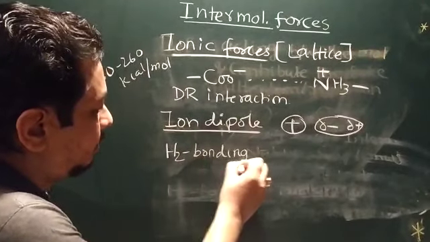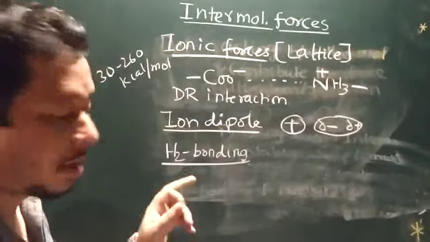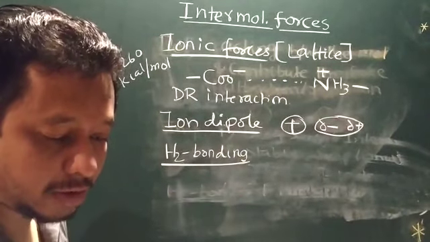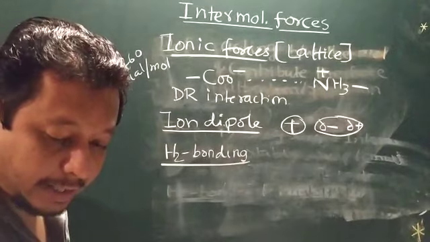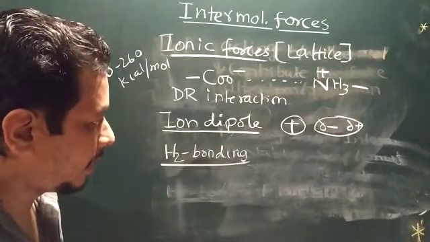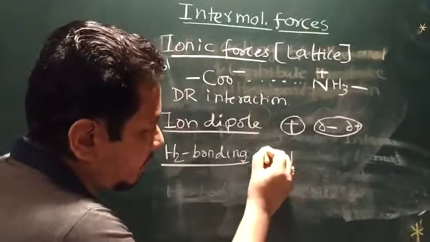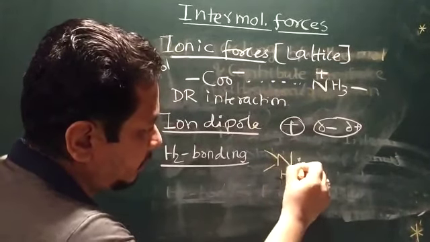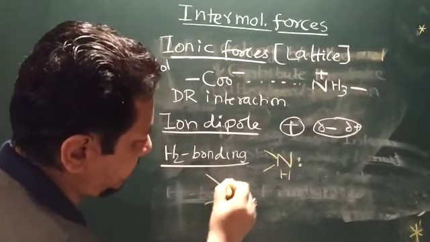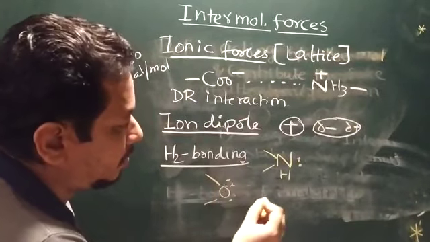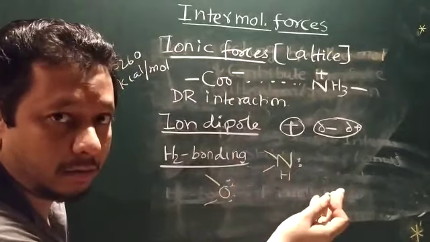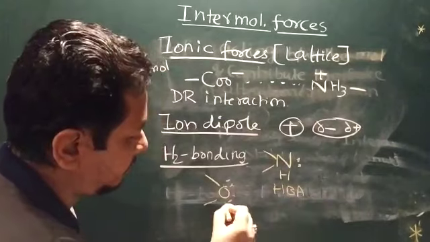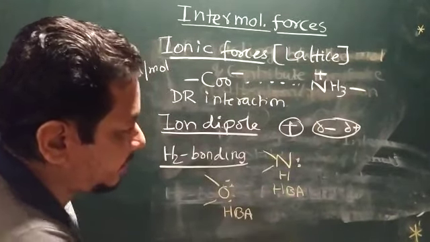Hydrogen bonding is extremely important. As I have already discussed in my earlier video, hydrogen bonding occurs with electronegative atoms, like nitrogen or oxygen. When they give their lone pair, they are known as hydrogen bond acceptors.